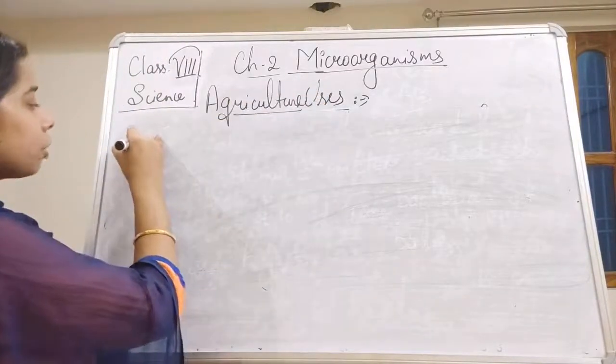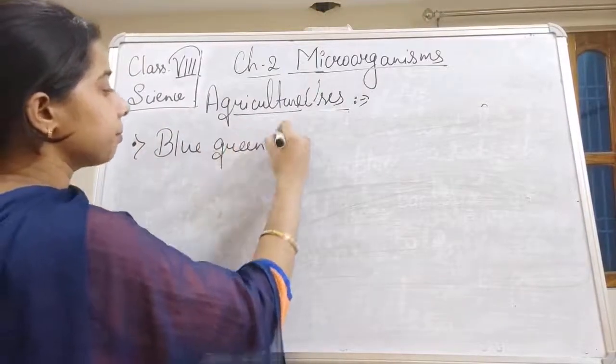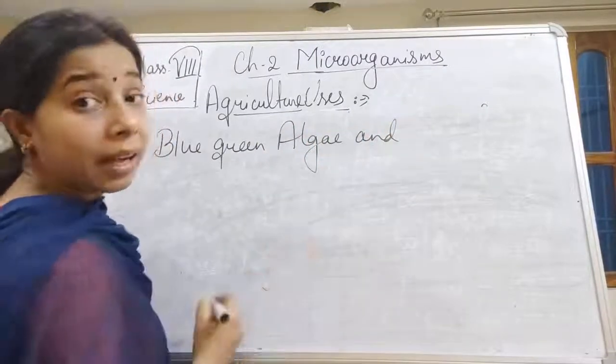So here the first one I should write is blue-green algae and rhizobium.